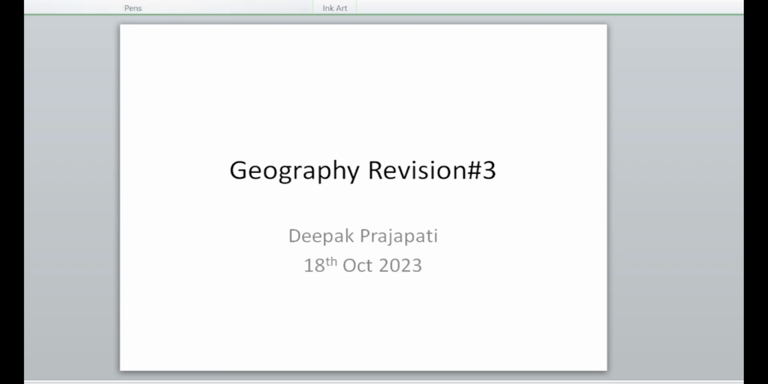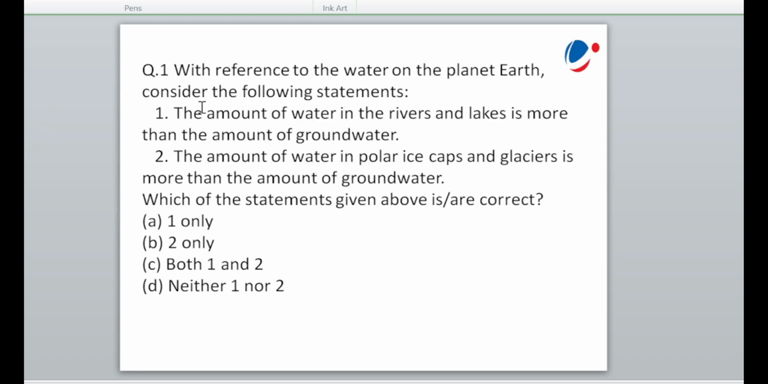Today I am going to discuss with you around 6 to 7 questions of geography, which may comprise previous year UPSC prelims questions as well. The basic theme behind discussing all these questions is to give you an idea or some tricks to solve prelims type of questions, the MCQ types of question. For example, let us start with our first question.